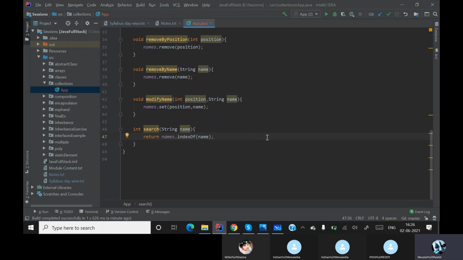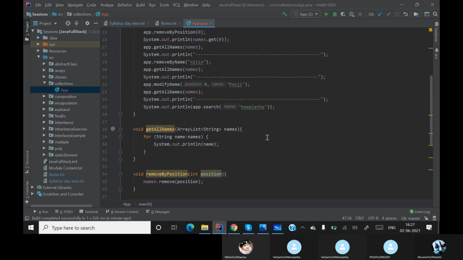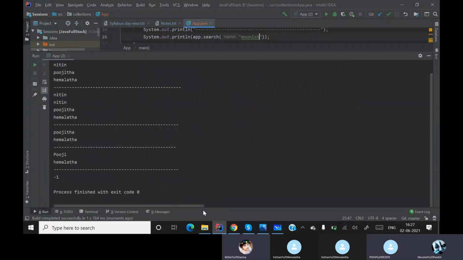That element exists. If I get an index, then obviously the element exists, right? I am searching for an element. Okay, I searched for Hemalata. I got the index in return. Now if I search for Monish, will I get the index? No, sir. I'm getting -1.